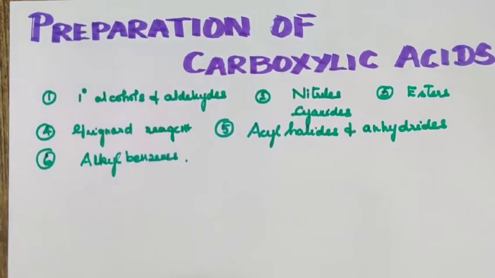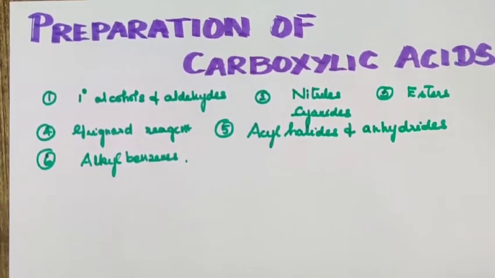So you should know that from these organic compounds you can prepare many carboxylic acids: from primary alcohols and aldehydes, or from nitriles and cyanides, or from esters, or from Grignard reagent, or from acyl halides and anhydrides, or we can use alkyl benzenes to prepare carboxylic acids, right?